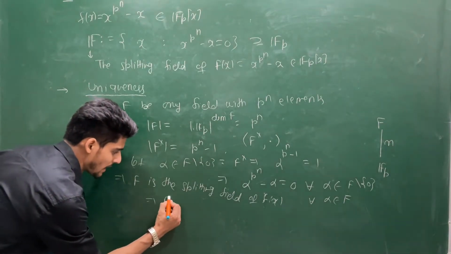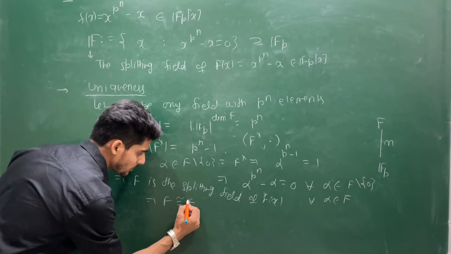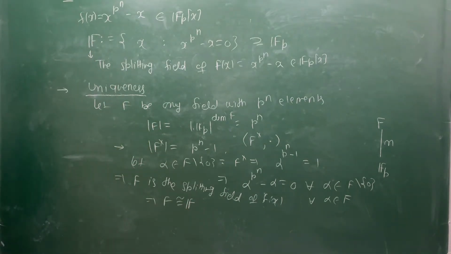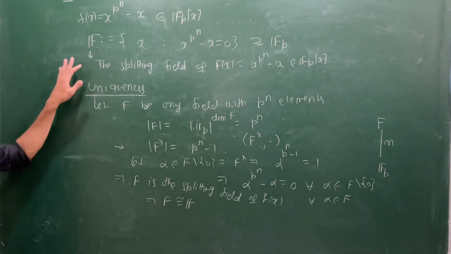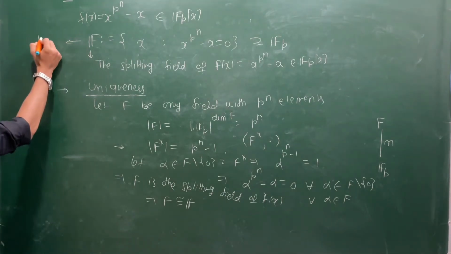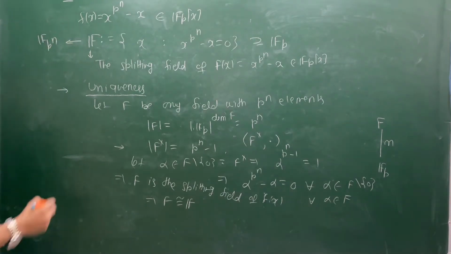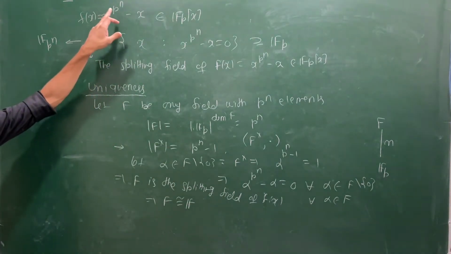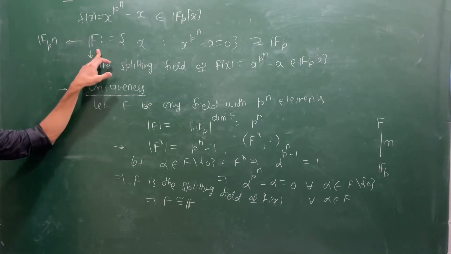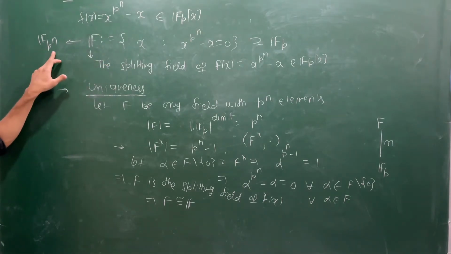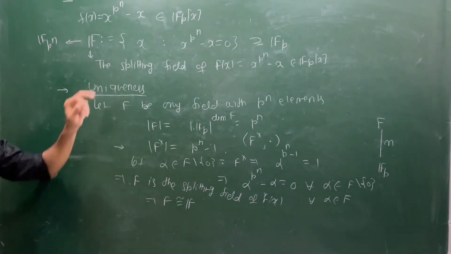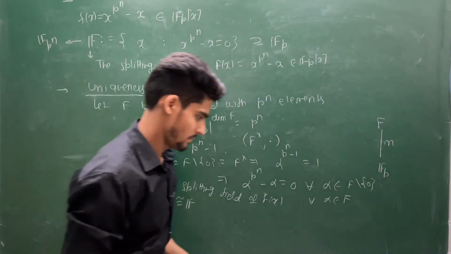So this will imply F is isomorphic to this F, and this is the notation we generally use to denote finite fields, and later I will denote this as F p power n. So the splitting field for this is this capital F, which I will now denote by Fpn, and this is unique up to isomorphism because it is a splitting field.